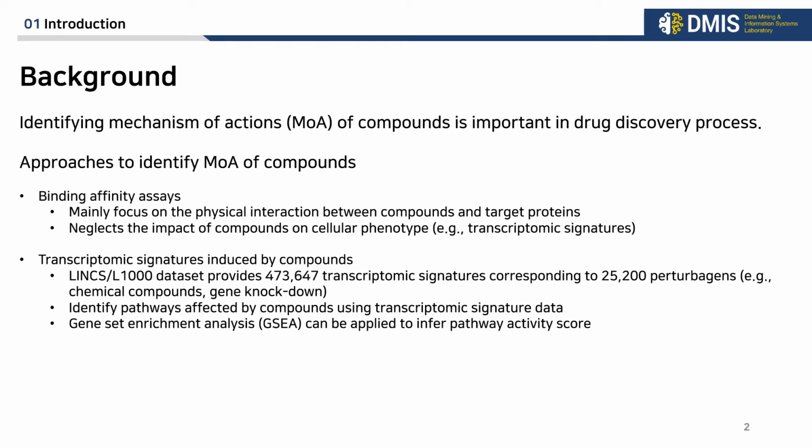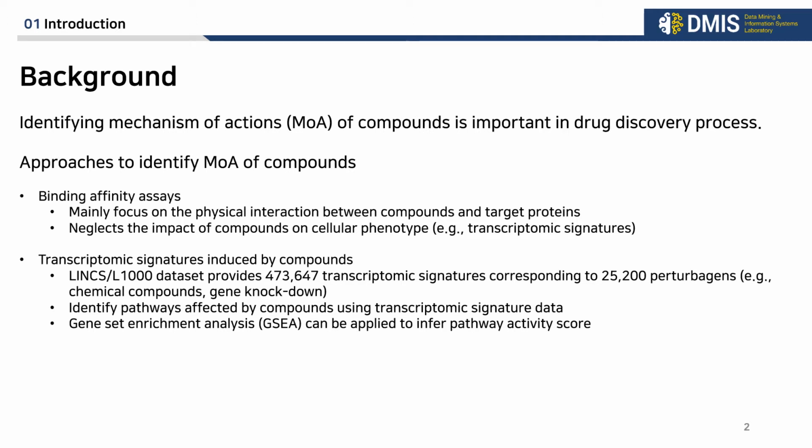And another approach is using the transcriptomic signatures induced by compounds. The L1000 dataset provides about 500,000 transcriptomic signatures corresponding to about 25,000 perturbations such as chemical compounds, gene knockdown, and gene knockout. And we can use this data to identify pathways affected by compounds.